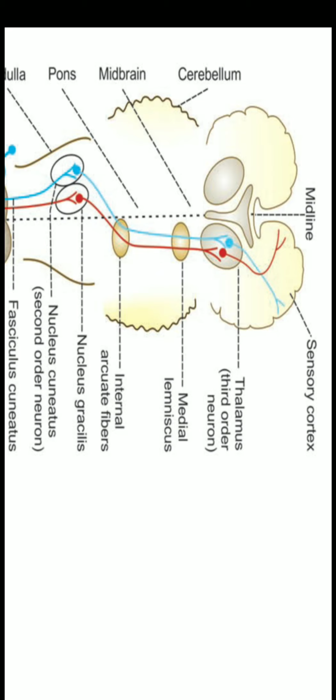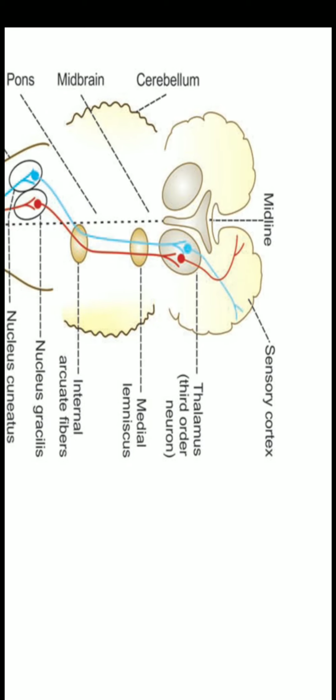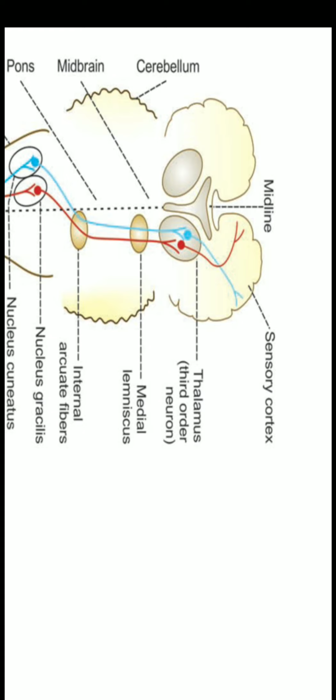So the third order neuron is formed by the ventral posterolateral nucleus of thalamus. So the fibers from this ventral posterolateral nucleus of thalamus will finally terminate in the sensory area of cerebral cortex. So this is about the course of this particular tract.